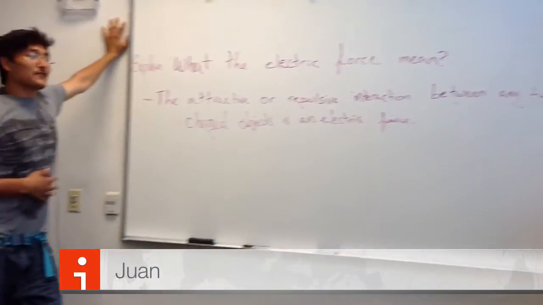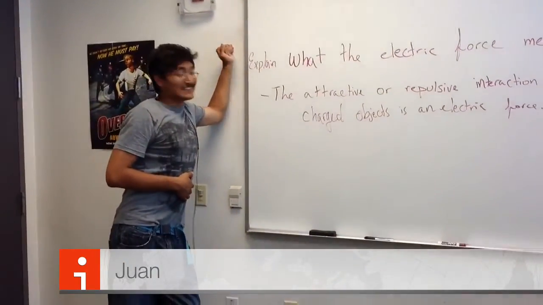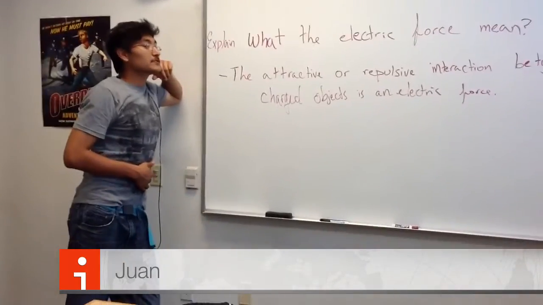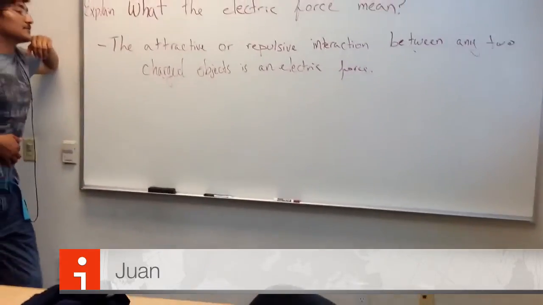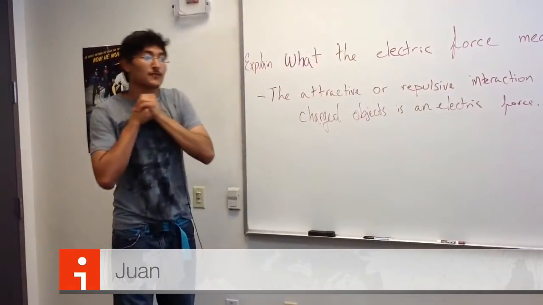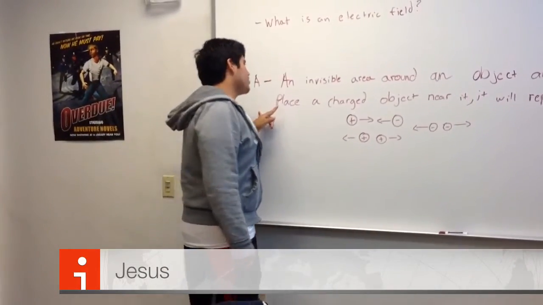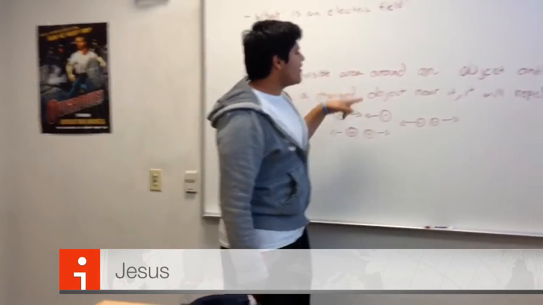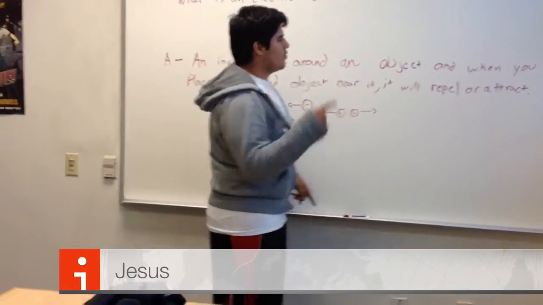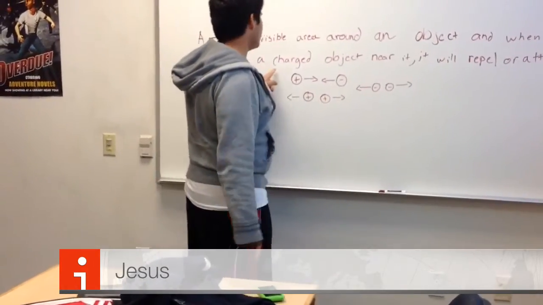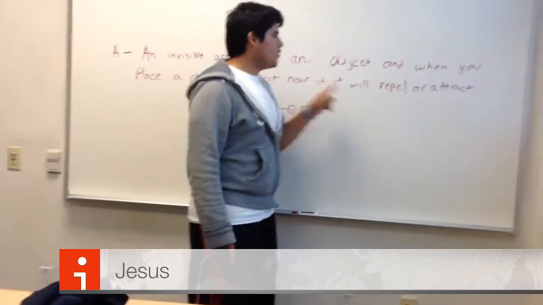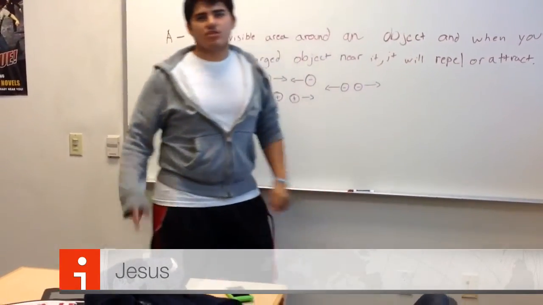Explain what the electric force means. The attractive or repulsive interaction between any two charged objects is an electric force. And now we are going to move right along to Jesus. What is an electric field? The answer to this question is an invisible area around an object. When you place a charged object near it, it will repel or attract. You got that?